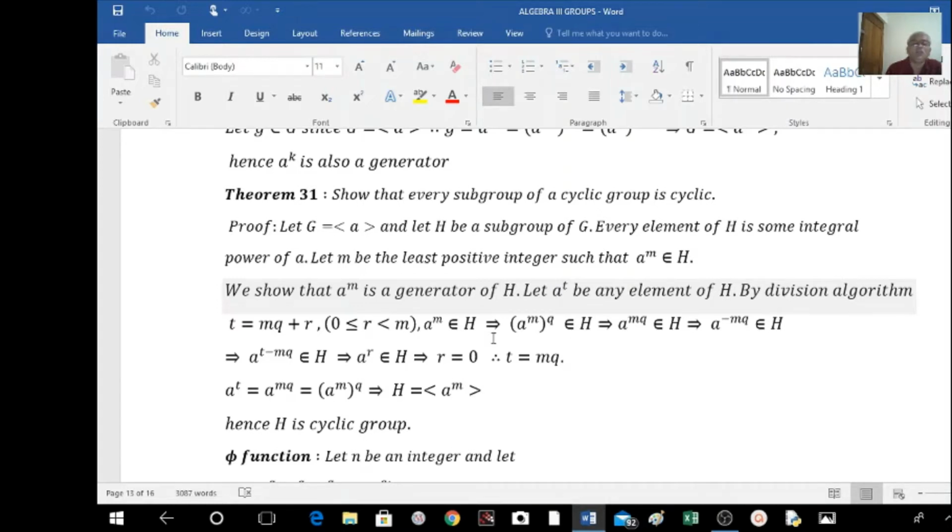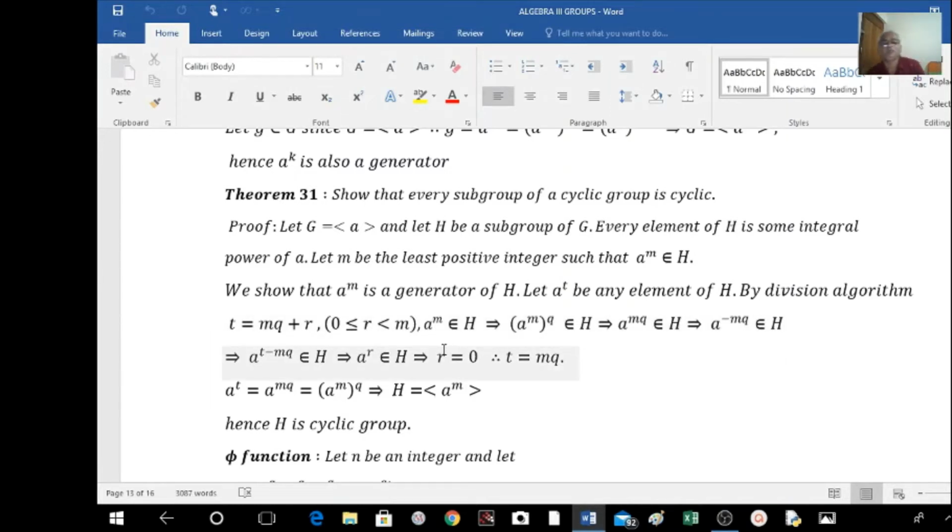Now by division algorithm, we can write T is equal to MQ plus R. That is, when T is divided by M, we get the quotient Q and the remainder R. And by division algorithm, this remainder is either equal to 0 or it is less than the divisor. That is, 0 less than or equal to R less than M.